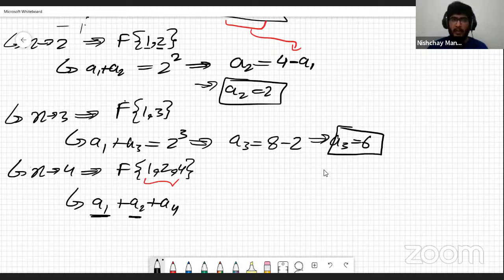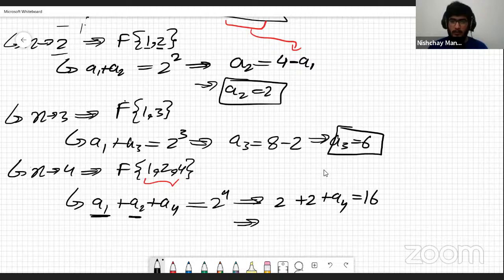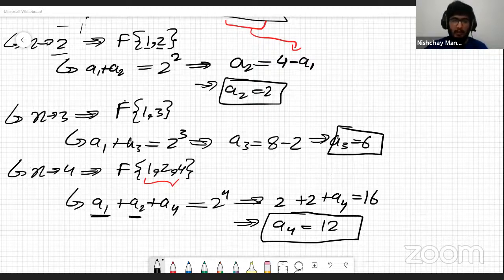So this is going to be 2 to the power 4. So this equation is going to turn into a1, which was 2, and a2, which was 2 as well, plus a4 is equal to 16. So a4 is equal to 12, right? Let me see if this was the value in the example. Yeah, this was the value in the example. So the values are being created successfully.